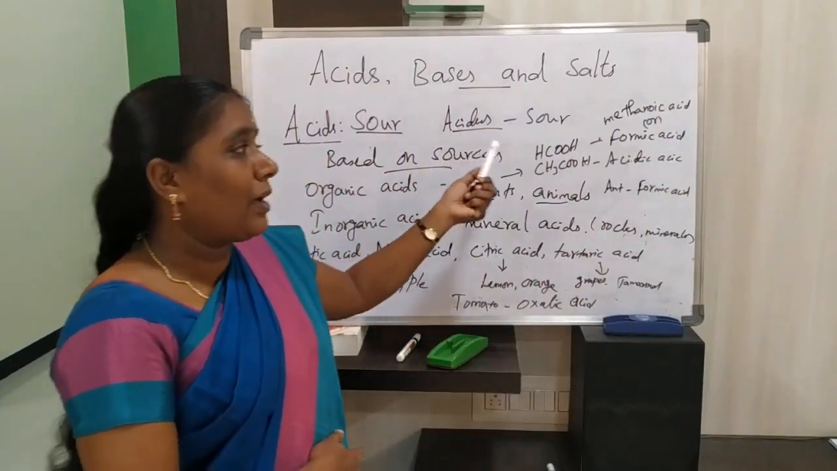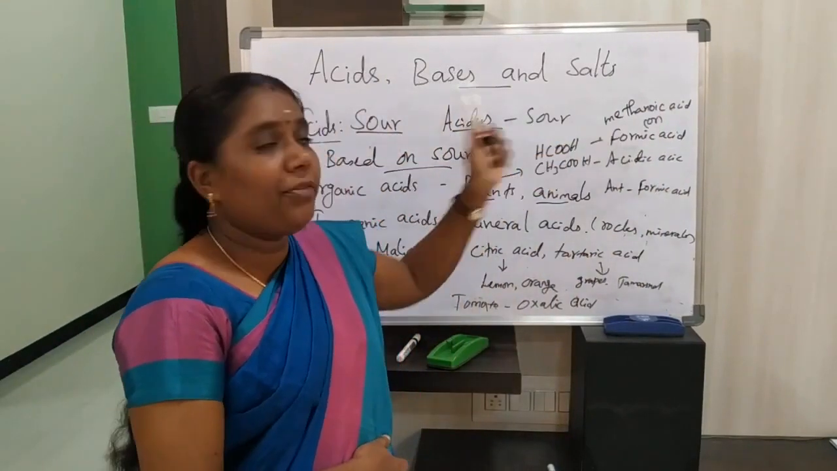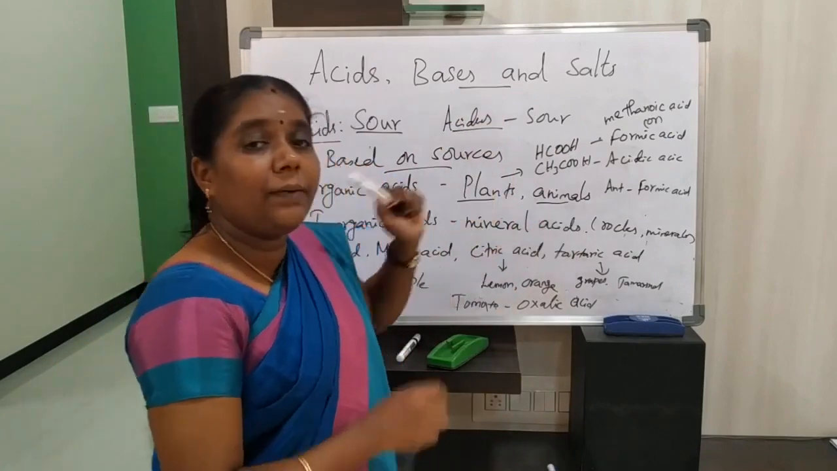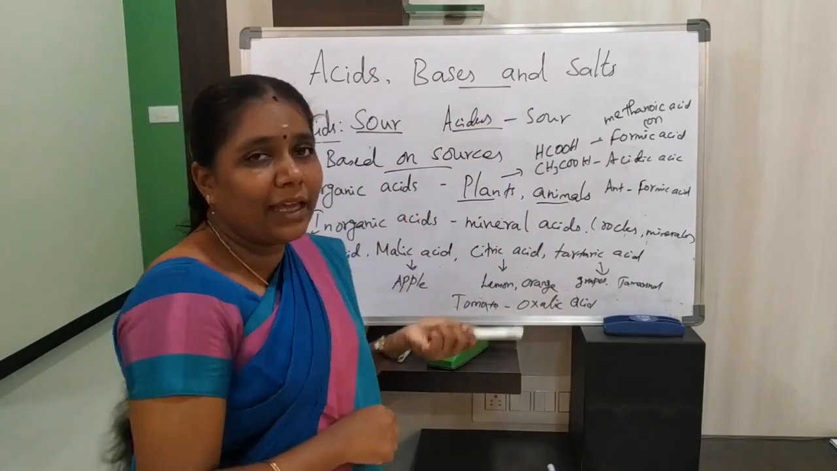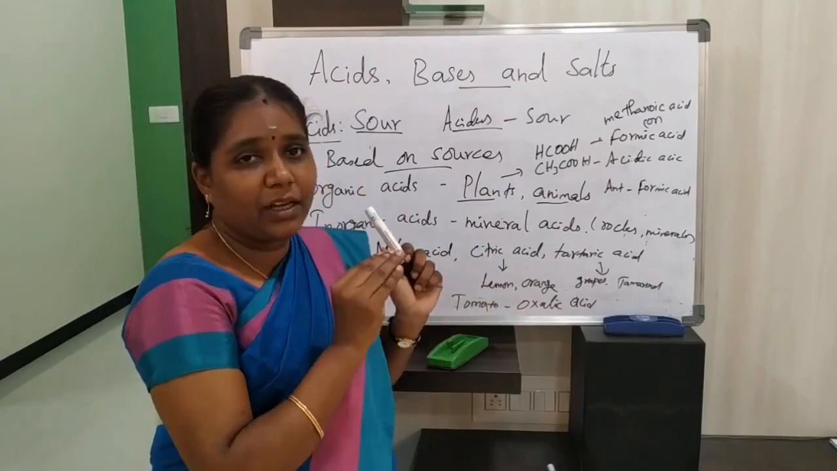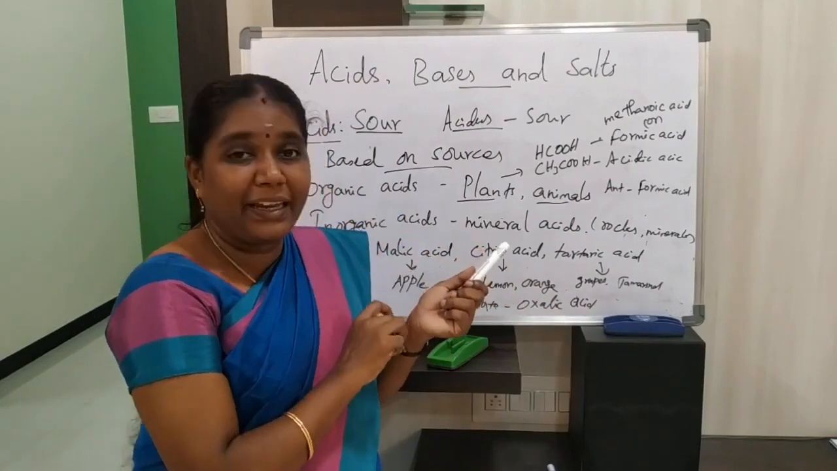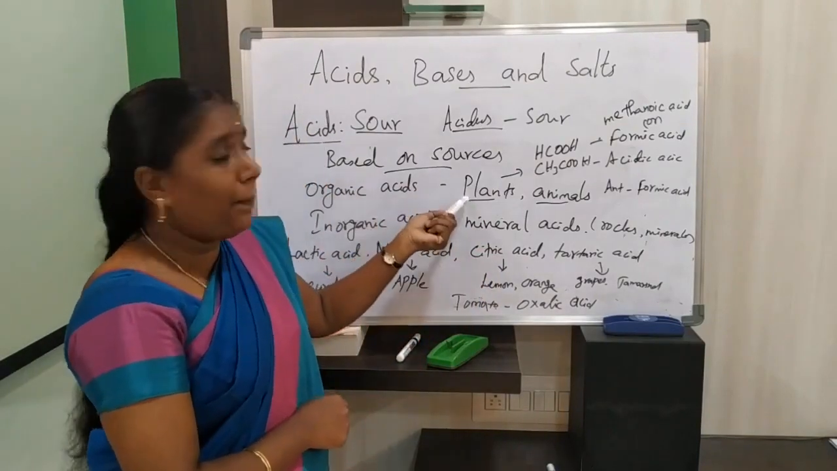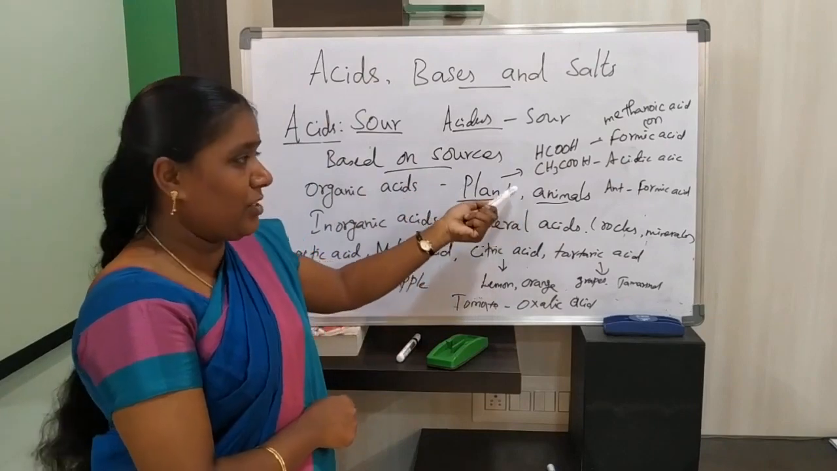Chemically, the IUPAC name of formic acid is methanoic acid. Generally, ants have this formic acid or methanoic acid. The ant injects this acid, and because of this reason we get that pain and irritation. Organic acids are obtained from plants and animals generally.